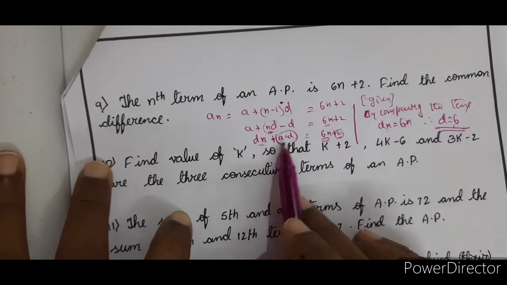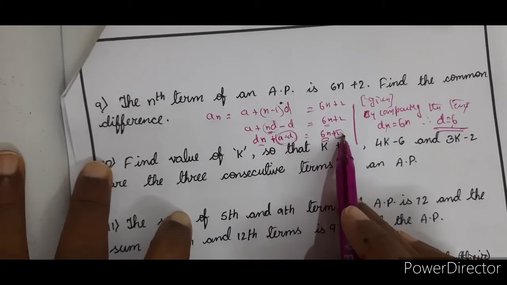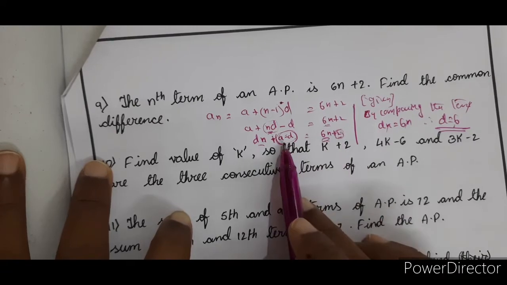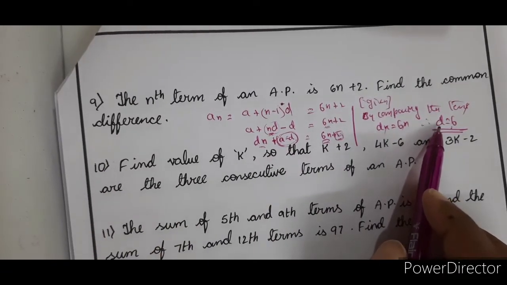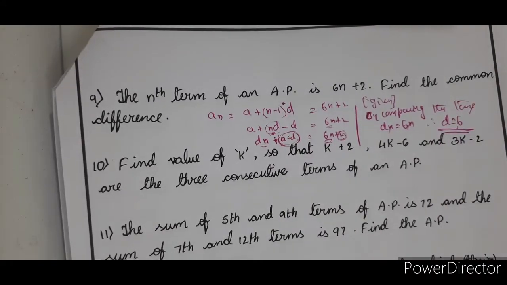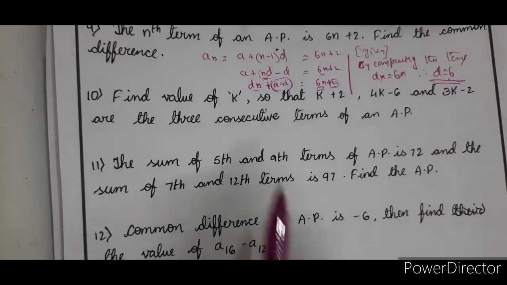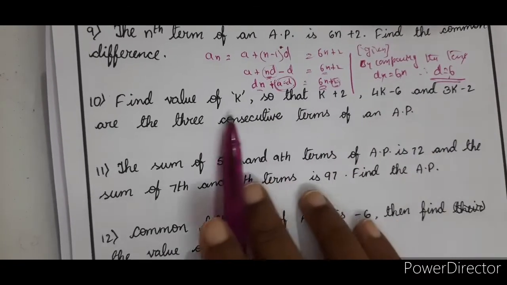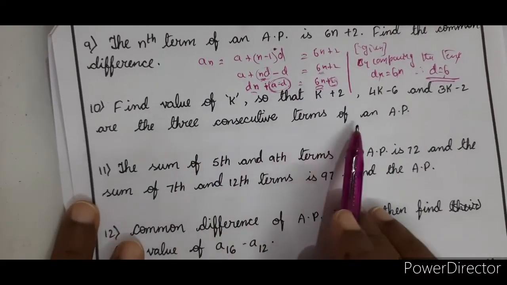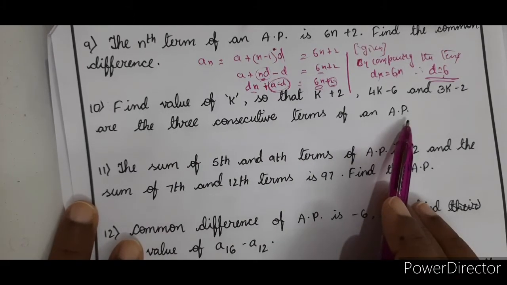So D is 6. A minus 6 is equal to 2, or A is equal to 2 plus 6, that is 8. First term is 8. Clear? Yes. Right. Now find the value of K, so that K plus 2, 4K minus 6 and 3K minus 2 are the 3 consecutive terms of an AP.